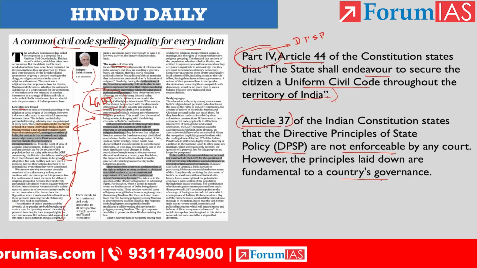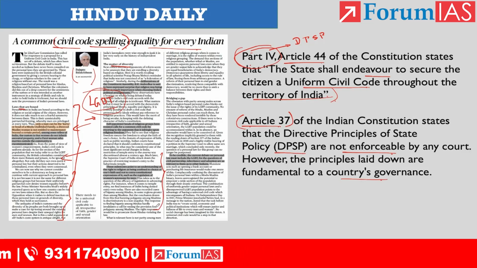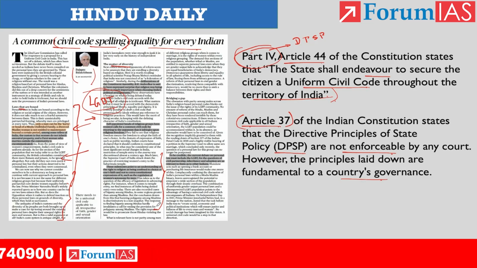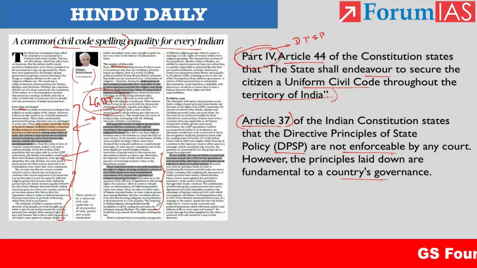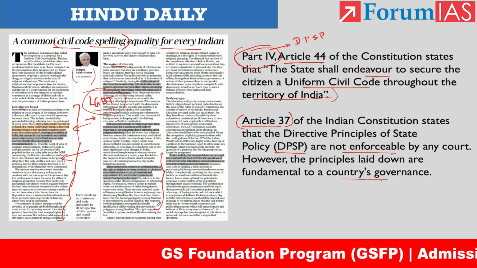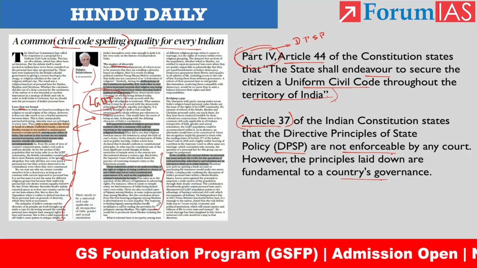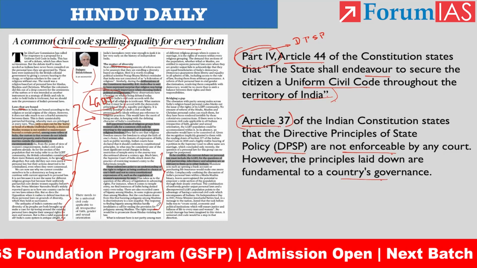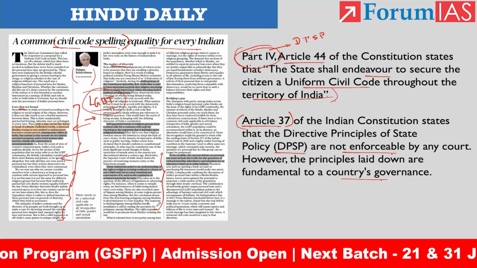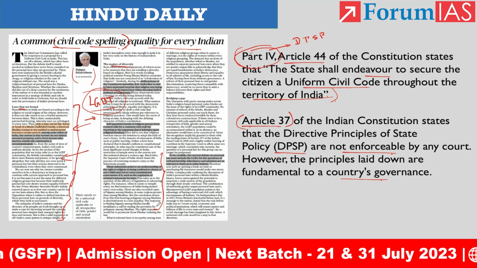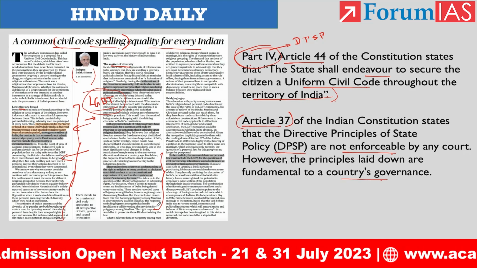So this is the author's opinion in this portion, and he is stating that the personal laws we are going to codify under the Uniform Civil Code need to imbibe the principles of democracy and the constitution, which means there should be principles of equality, liberty and fraternity in all these personal laws. So these are all the things we need to imbibe in the Uniform Civil Code, right?